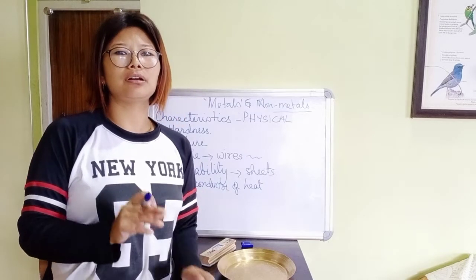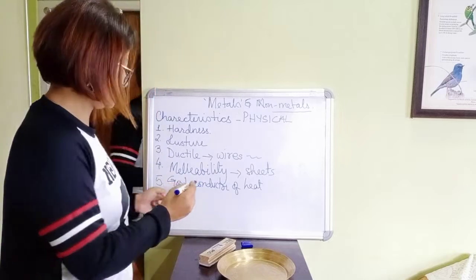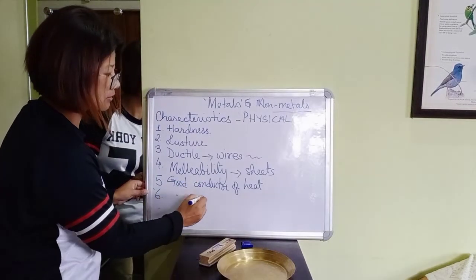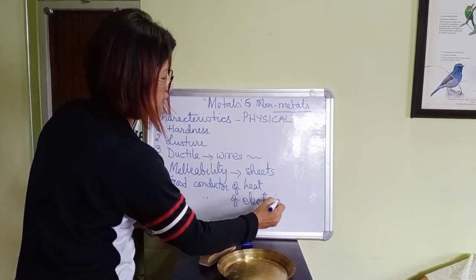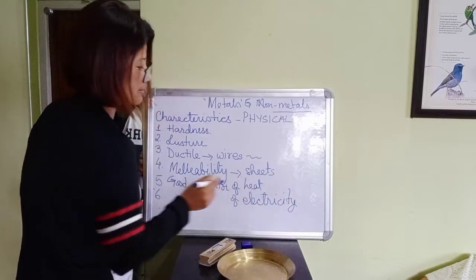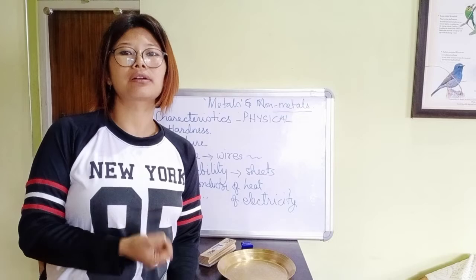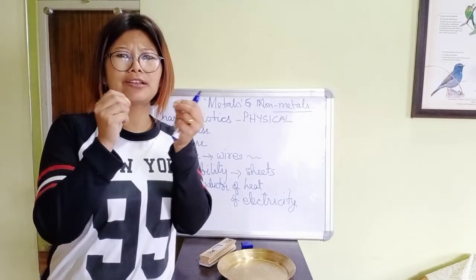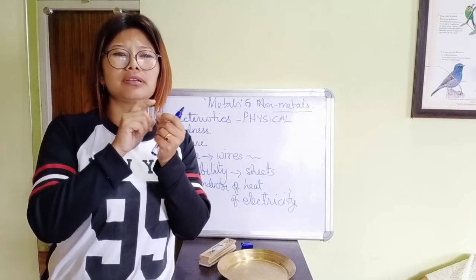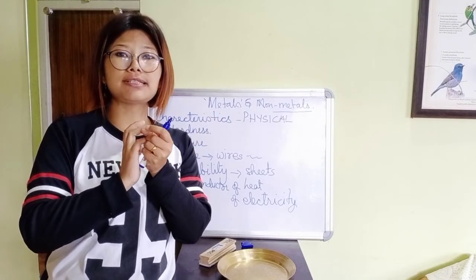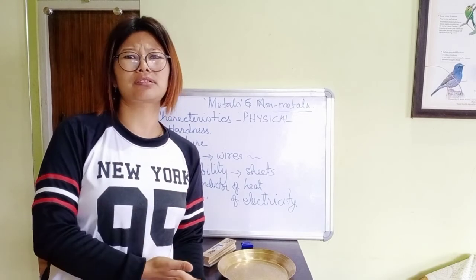Now another thing is metals are very good conductors of electricity also. Number 6, good conductors of electricity. That means metal passes on the electric current. That's why the wire that we have is mostly made up of copper, because it is a good conductor of electricity. And plastic is a very bad conductor of electricity.